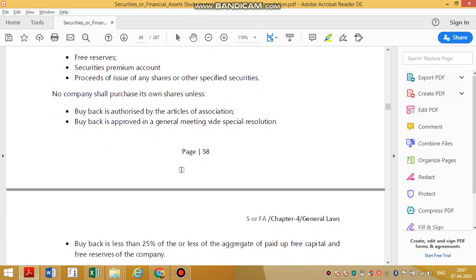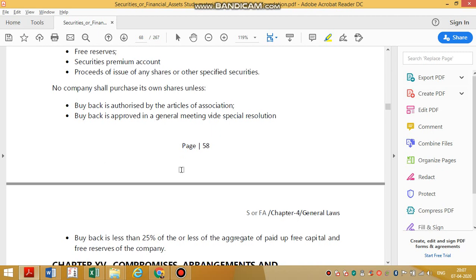After buyback, I will create nominal value of the shares bought back. I will create CRR. This CRR, capital redemption reserve, will be used for what? Issuing bonus shares. Fully paid up bonus shares.